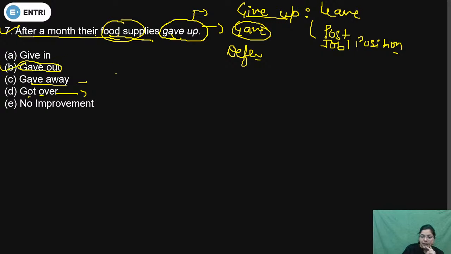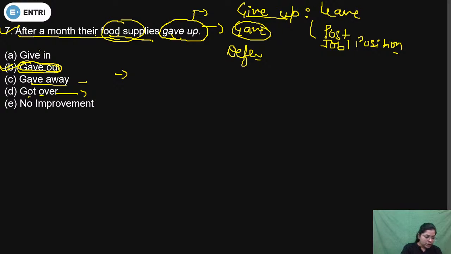So what is the meaning of give out? To come to an end. Because after a month their food supplies, definitely it is a case of come to an end, to be completely used up. किसी चीज को खत्म करना. After a month definitely we have to end up any food. So इसलिए in that case we will use B, that is give out. So the correct answer option will be B.